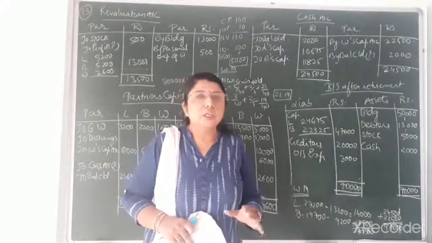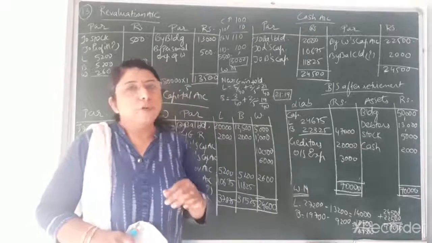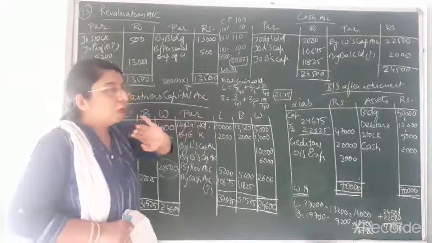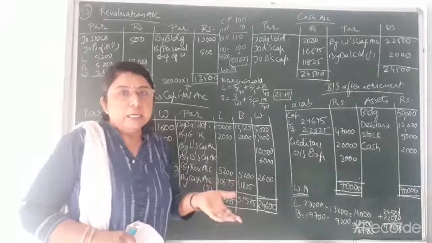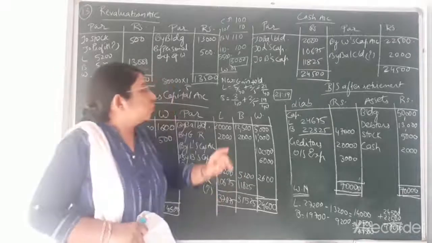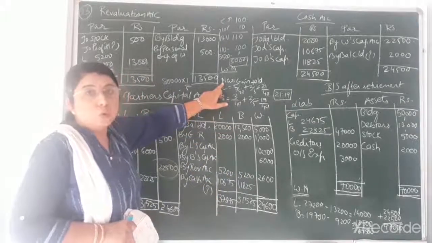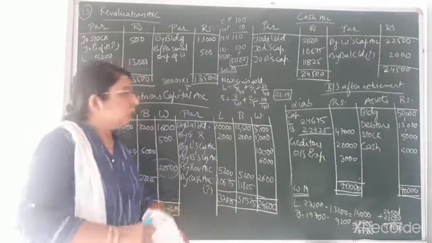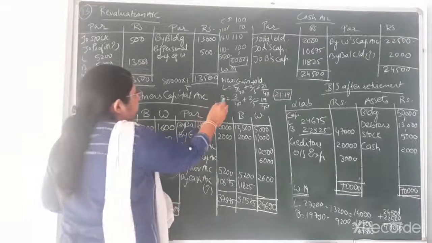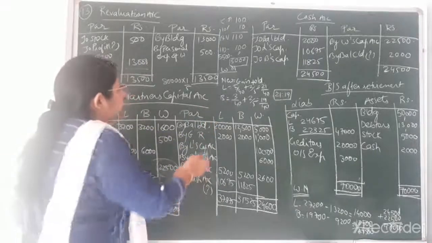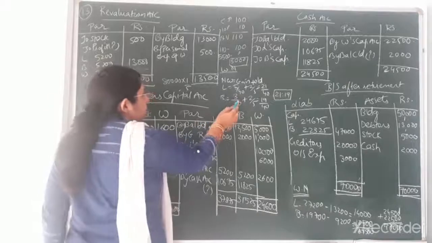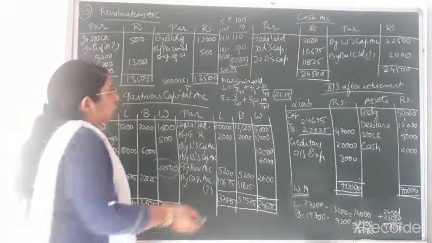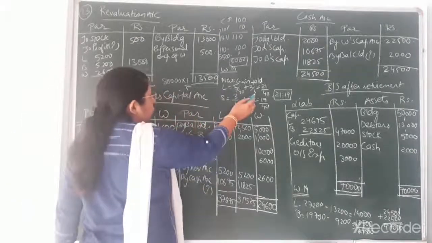Now the new profit and loss sharing ratio is not given to you in the question. So we have to find that new profit and loss sharing ratio. For that you can see the working note that I have shown over here. Students, you know the formula of gain, that is new minus old share. So from that formula I have found out the new ratio, that is, new profit and loss sharing ratio is equal to gain plus old share. So the new ratio would be of only the continuing partners, that is L and B. Now the gain is also given in the adjustment, that is 5 by 40 and 3 by 40, plus old share, that is 2 by 5 and 2 by 5. So by taking the LCM, it would come to 40 over here.